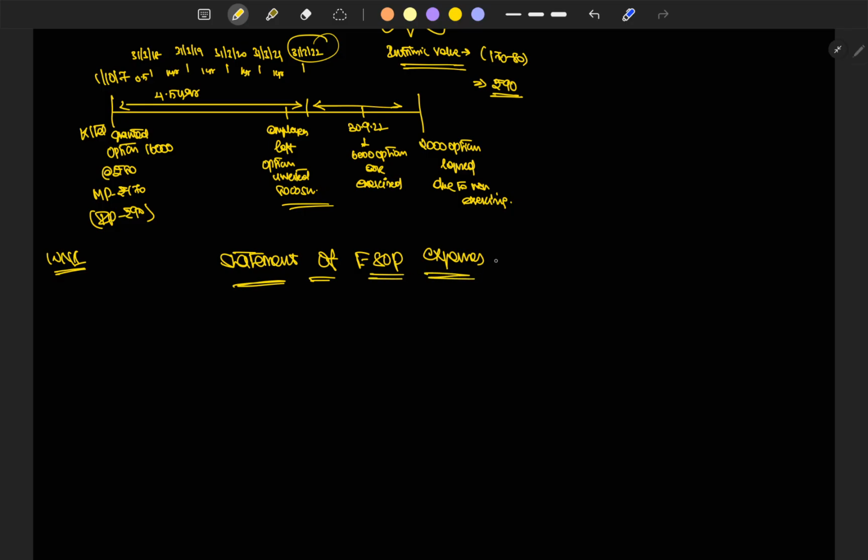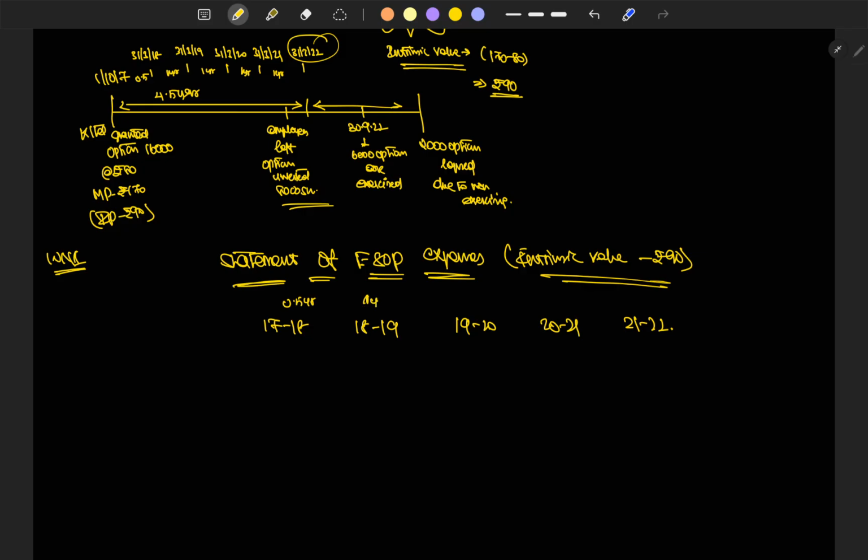Okay, this intrinsic value is the ESOP expense for the company. So how many periods were there? This is 17 to 18, 18 to 19, 19 to 20, 20 to 21, 21 to 22. The periods are 0.5 years, 1 year, 1 year, 1 year, and 1 year.